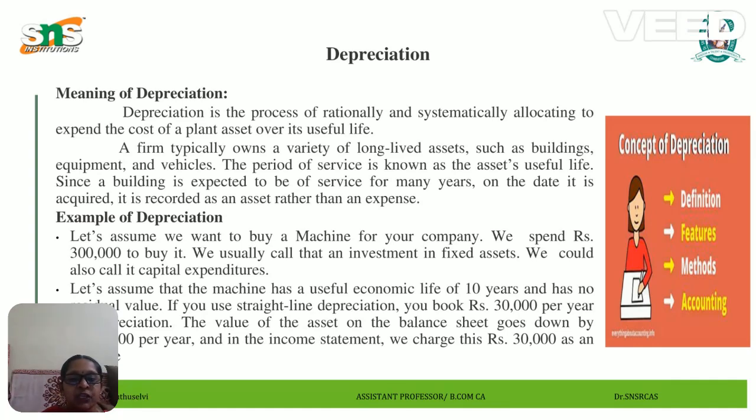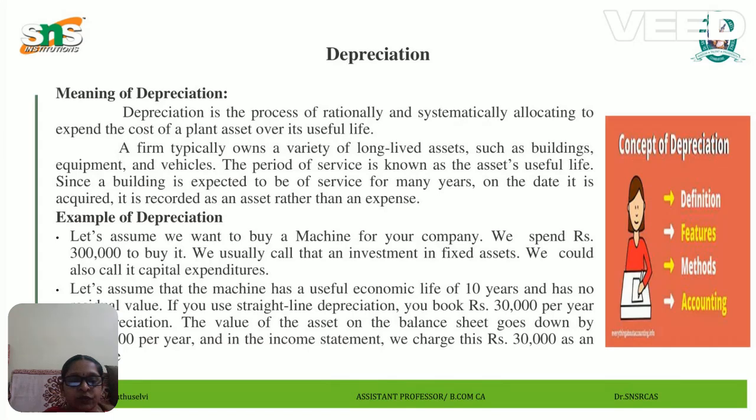Next, we assume that the machine has a full economic life of 10 years and no residual value. If we use the straight line method of depreciation, the depreciation is 30,000 per year, that is 10 percent of 3 lakhs.